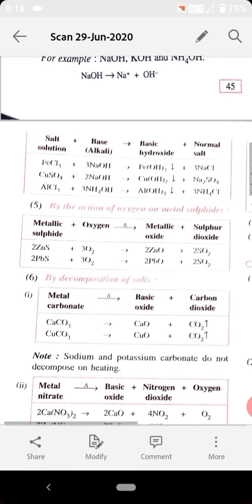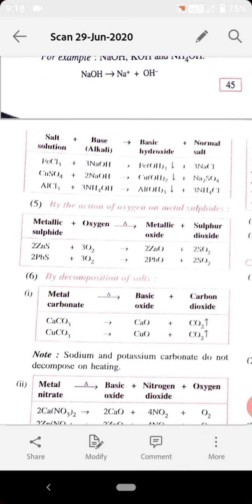Right? Another method of preparation is by the action of oxygen on metal sulfide. Metal sulfide undergoes a combustion type of reaction, right? So metallic sulfide plus oxygen forms metallic oxide plus sulfur dioxide. We all know metallic oxide is a base. This method is a way to prepare a base. An example of metallic sulfide is zinc sulfide.